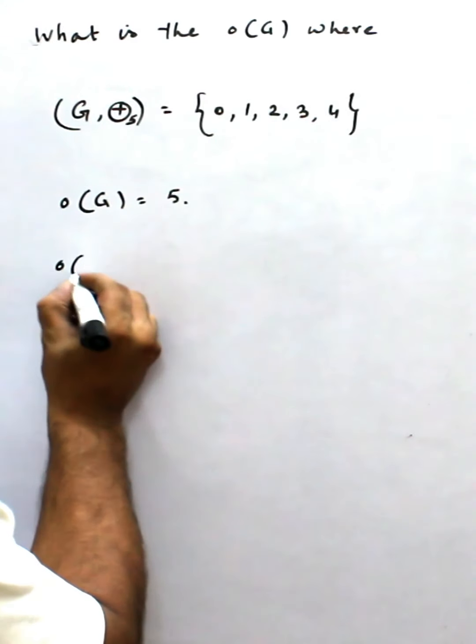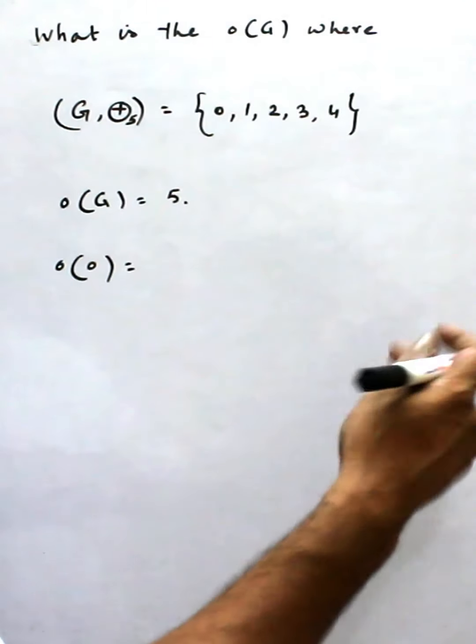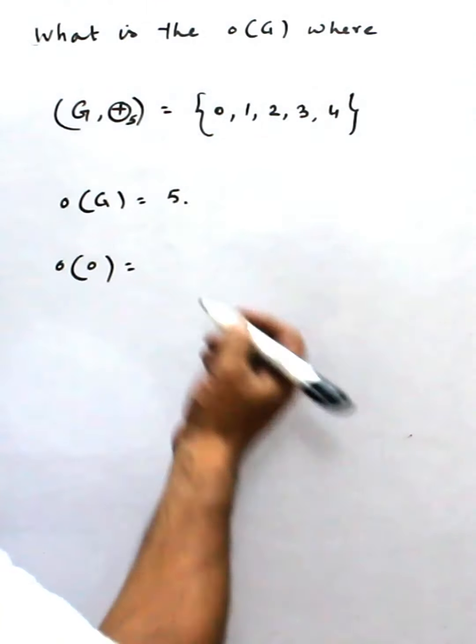Now what is the order of 0? How many times do I add 0 so it becomes 0? Definitely 1.